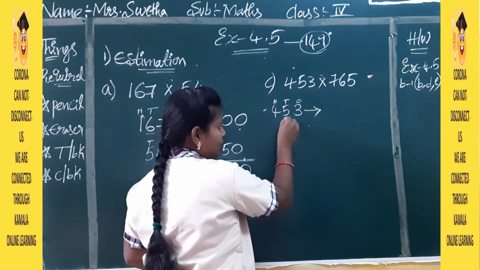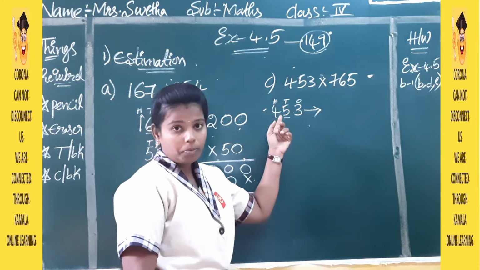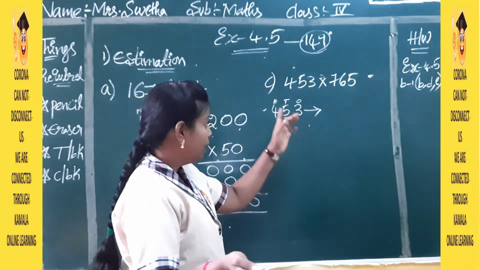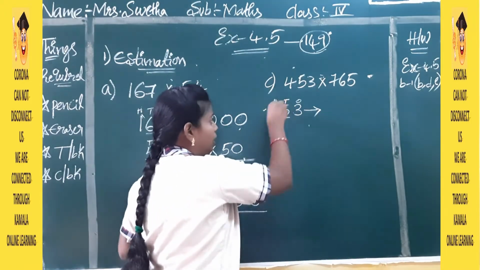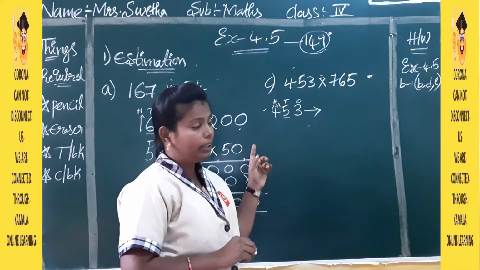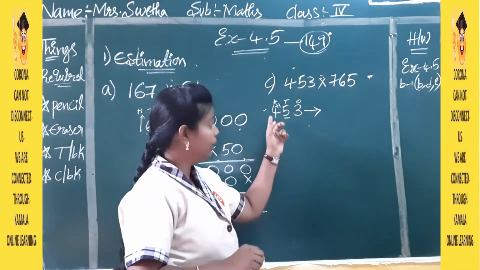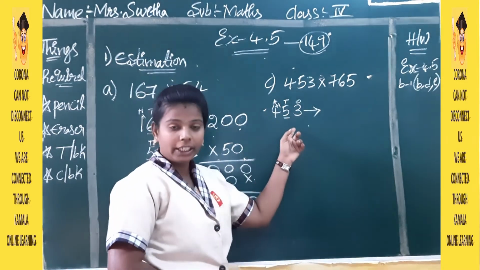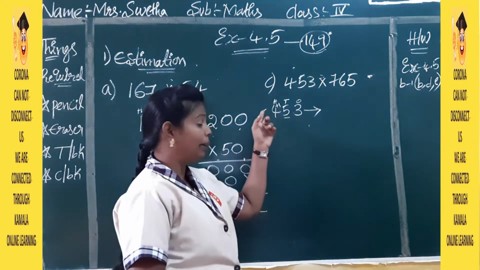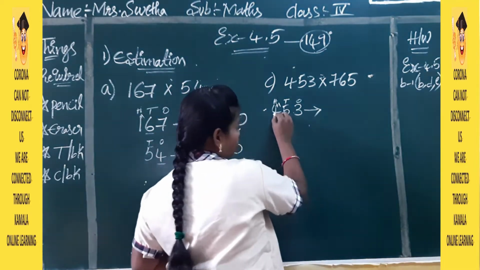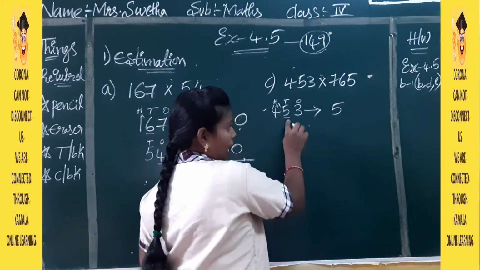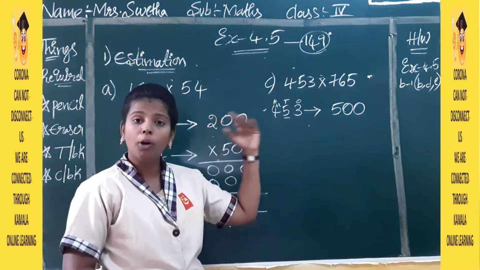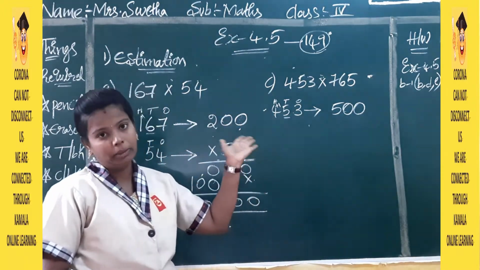So what will we do? We will check the next number, no? 5. So just now I have explained. If your number is 5 or more than 5, we will add 1 to the hundreds place number, the estimated number. Yes, so the estimation place here is the hundreds place and the number is 4. Our checking number is 5. So we will add 1 to the hundreds place number. So 4 plus 1 is 5 and the other places are zeros. From the checking place, all the places will become zeros.